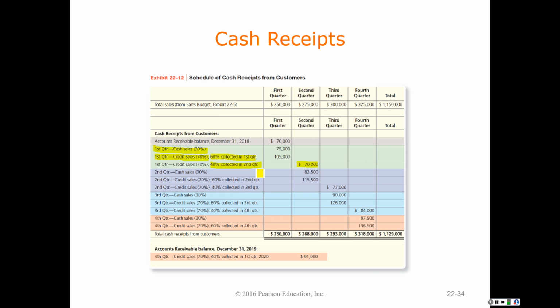So it walks us all the way through, and we can determine our accounts receivable as well using this budget, because if I know that 70% of my sales are credit sales and 60% are going to be collected in the quarter of the sale, then in my fourth quarter, I still have 40% of my sales that will not be collected until 2020, so I will be left with $91,000 in accounts receivable.